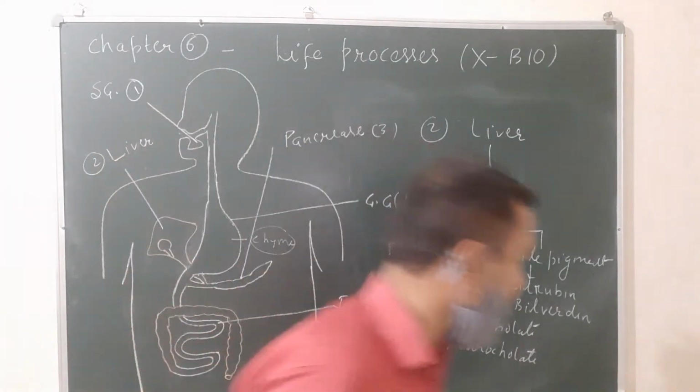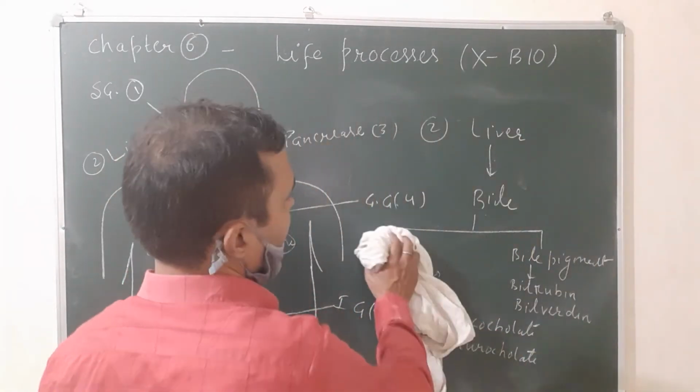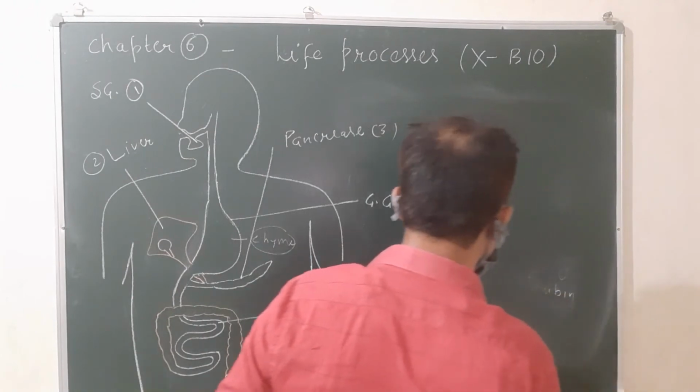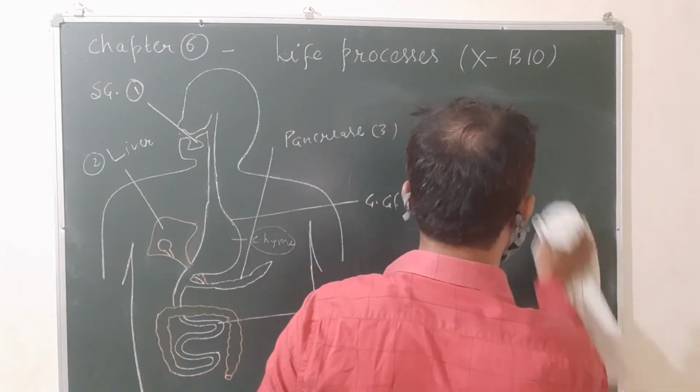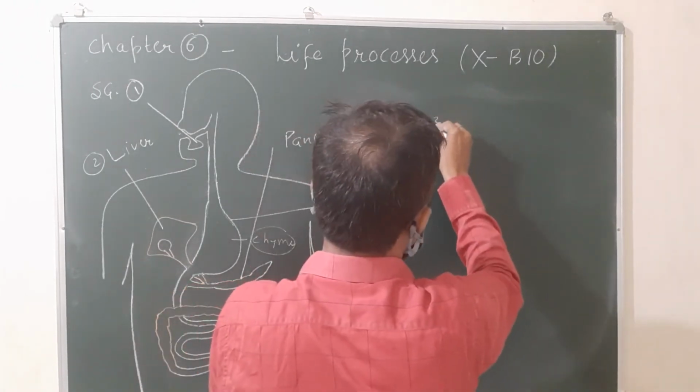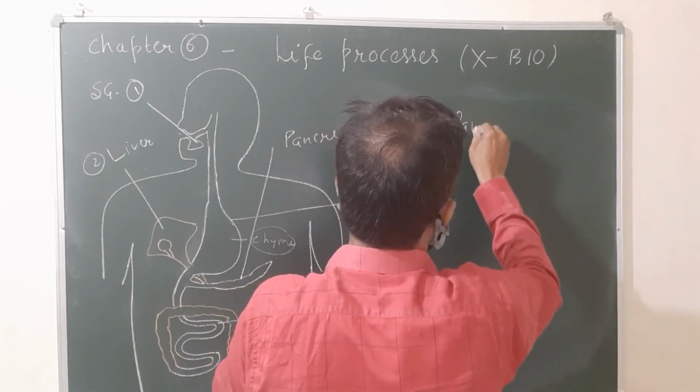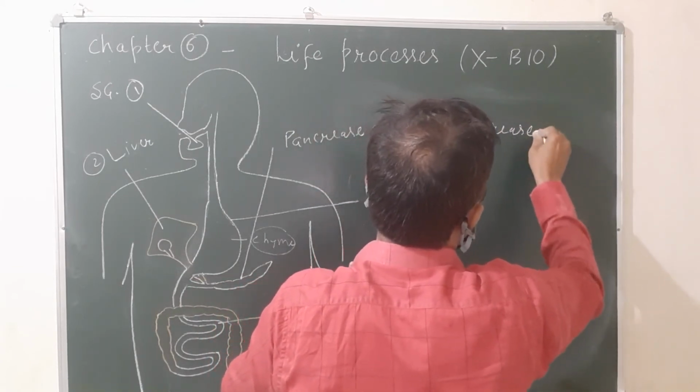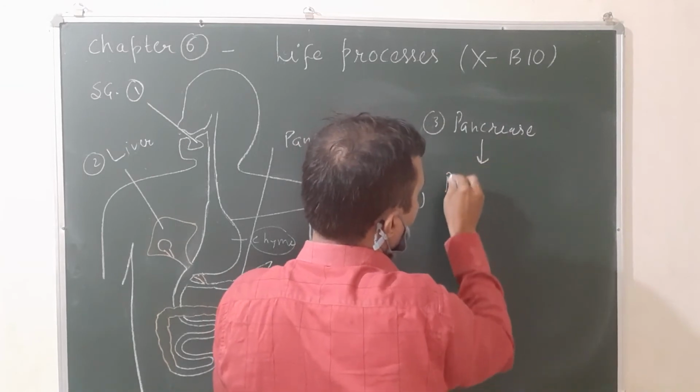Now let us see the third one, pancreas. Pancreas secretes a fluid called pancreatic juice.